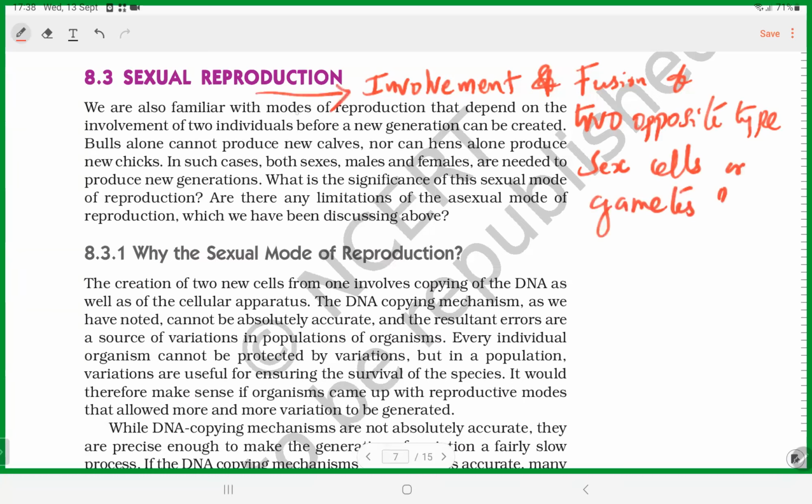Sexual reproduction. Okay, involvement and fusion of two opposite type sex cells or two opposite type of gametes, then only you can call it what?